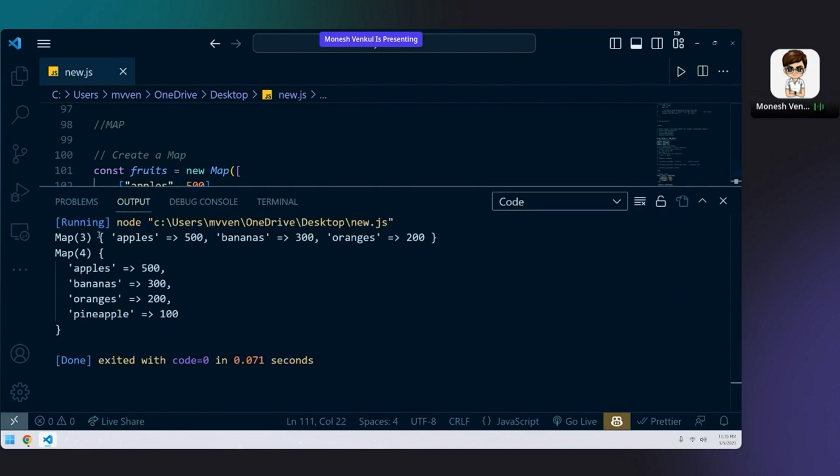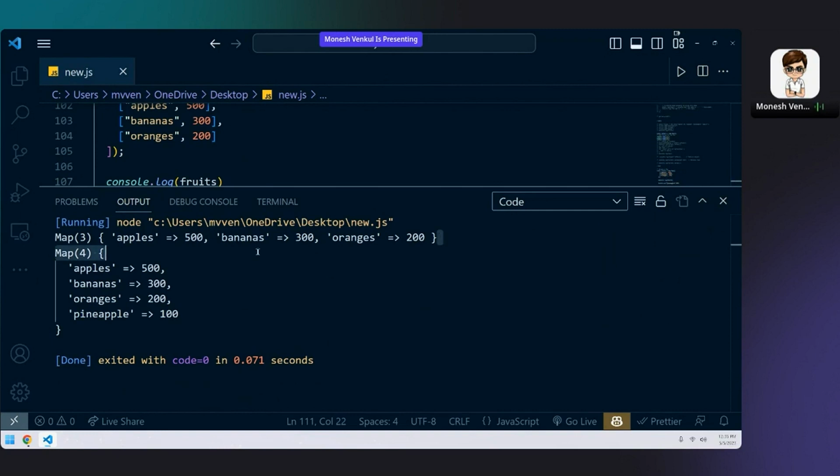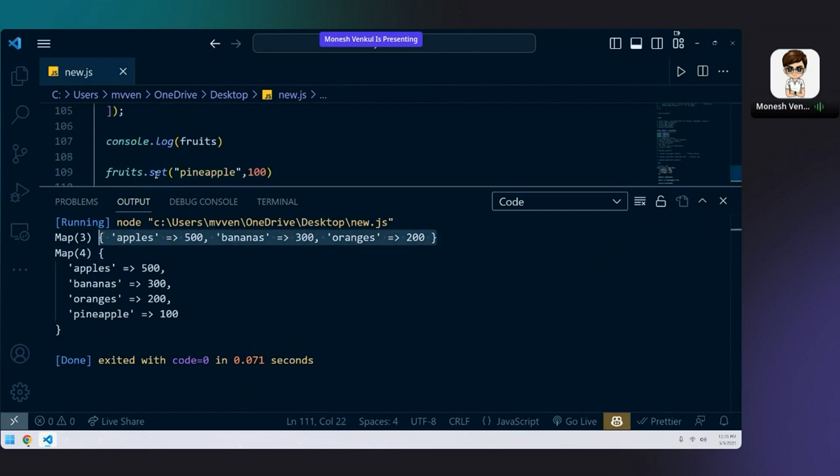See here, the first time when I'm doing console.log of the map, it is only 3 elements, but when I have added .set pineapple 100, it got added here. So that is the thing.